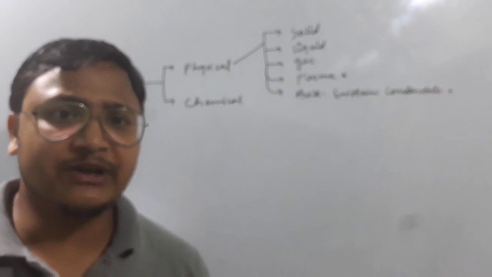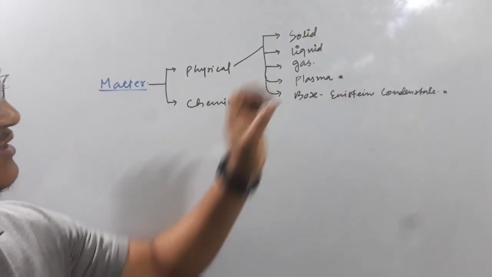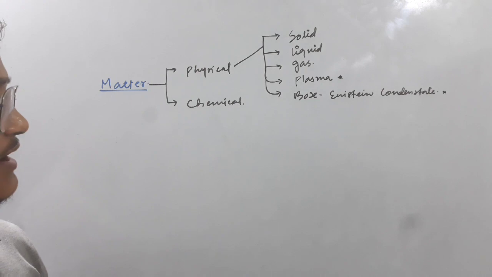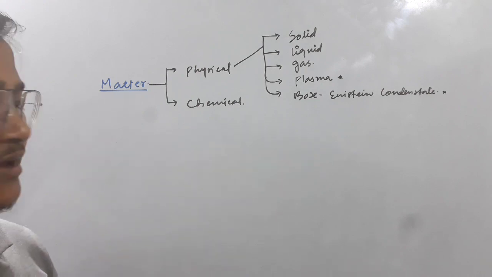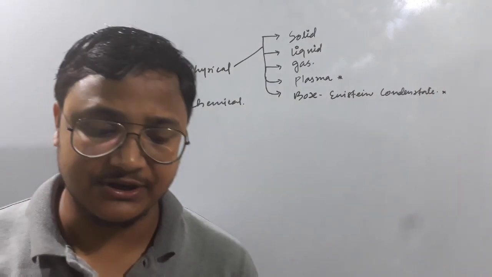Now we will discuss these three different states of matter in this particular class: what they are, how they are classified, and what the basis of classification is. Then we will go through the chemical classification. Okay students, so let us discuss the physical classification of matter.